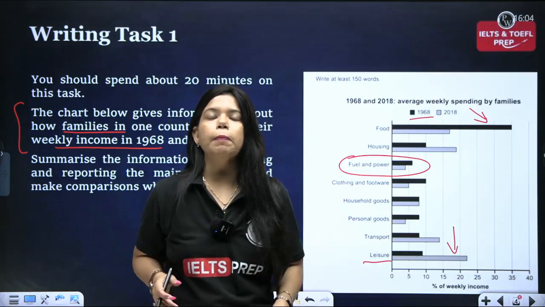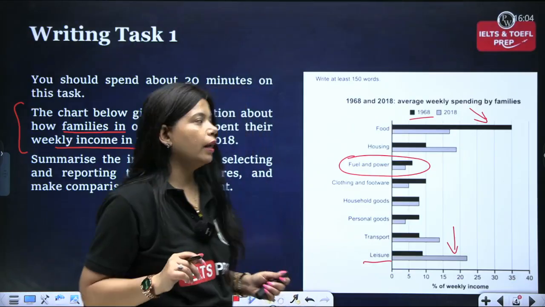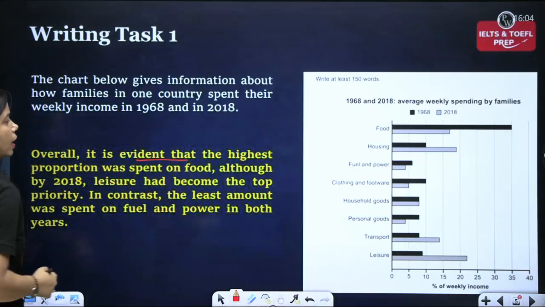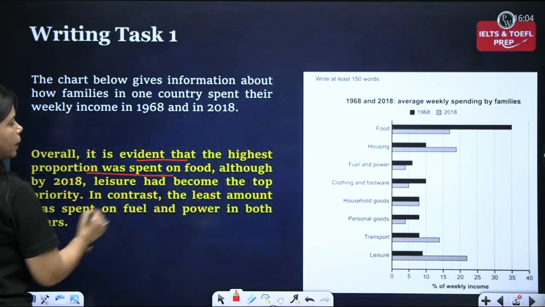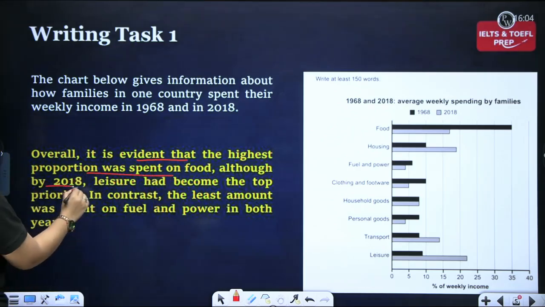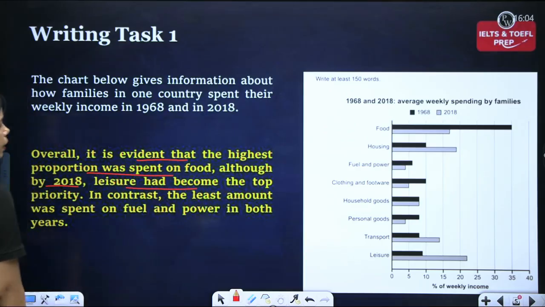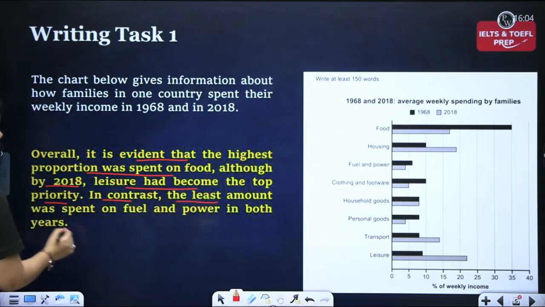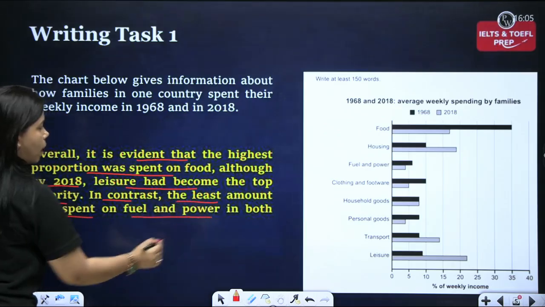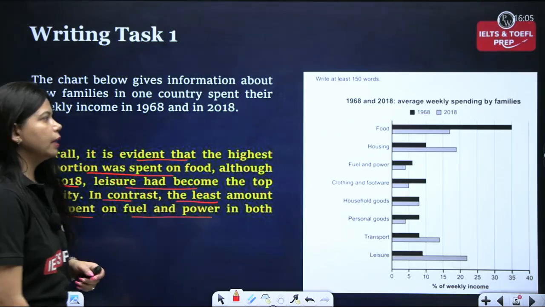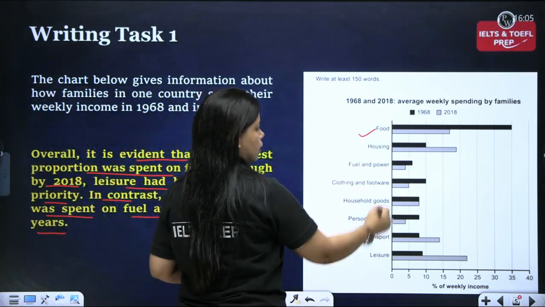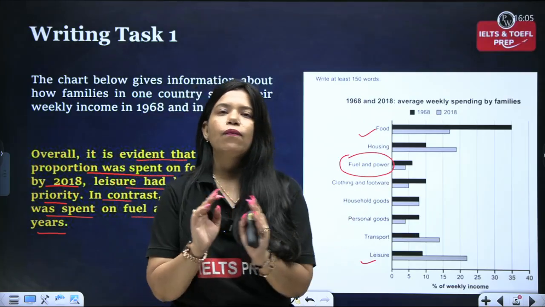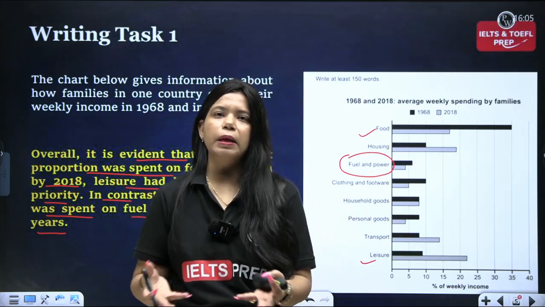Now how can we write an overview by clubbing these? Here you go. So I'm saying overall it is evident that the highest proportion was spent on food, although by 2018, leisure had become the top priority. In contrast, the least amount was spent on fuel and power in both years. So as simple as that, food, leisure, and fuel and power, these three categories are mentioned without data because we are clubbing highest and lowest.